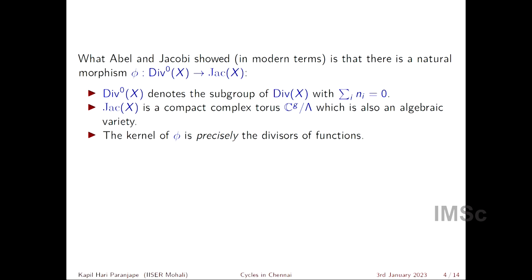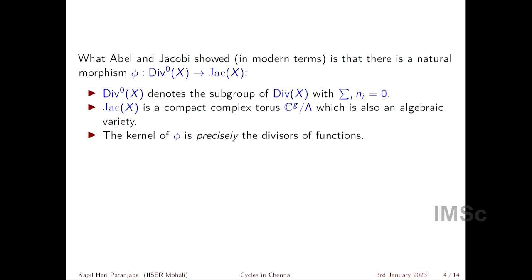So if I look at the divisors which are of degree 0, which means those formal sums sigma ni pi, where sigma ni is 0, we can ask what happens to this group, right? So this is the group, and then we go modulo those which come from the divisors of functions, and the answer is that what you get is a certain compact complex torus called the Jacobian, in honor of Jacobi. And the kernel of this Abel-Jacobi map, phi, which I don't have time to describe but is rather explicitly described in terms of certain integrals, is precisely the divisors of functions.